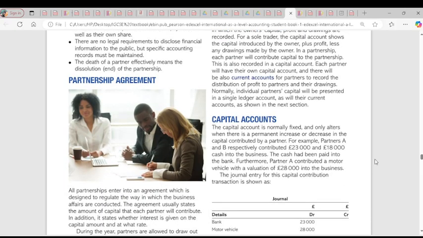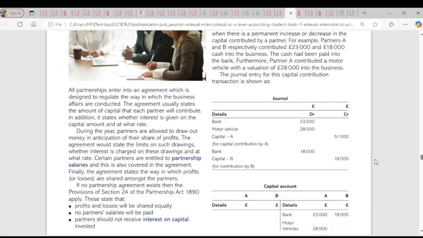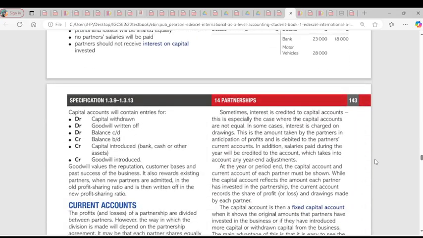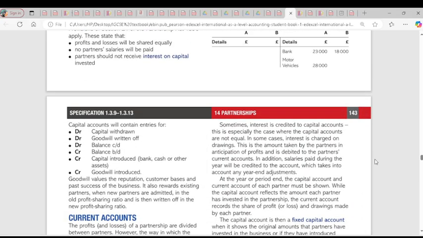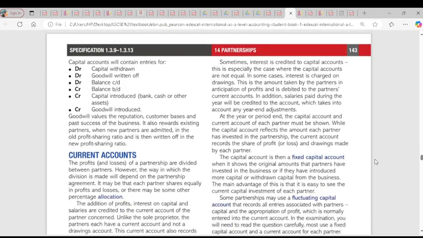Now the current account. I wrote that the current account contains the rewards and costs of the partnership on each partner. The rewards and the cost of partnership on each partner. So what does that mean? What is the purpose of preparing a current account?